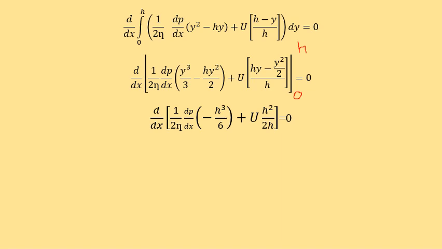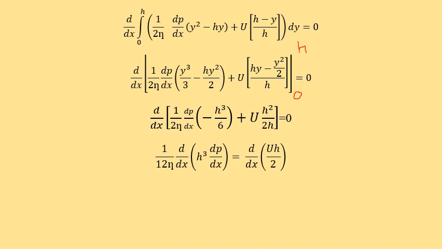That is 2h square minus h square, nothing but h square by 2h. That is equal to 0, because when I substitute 0 here, everywhere you have y, so it is 0.